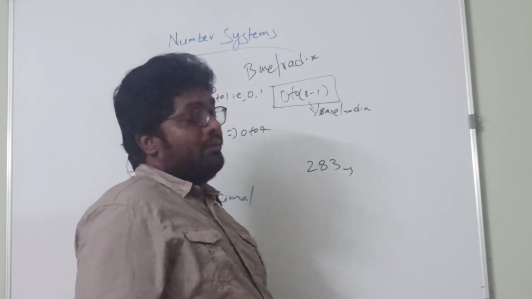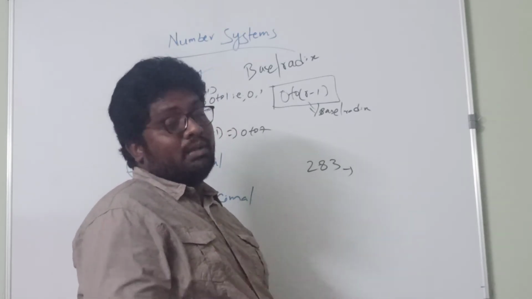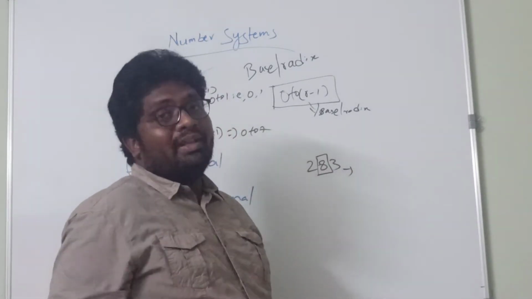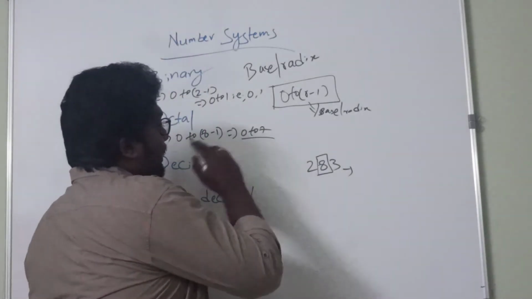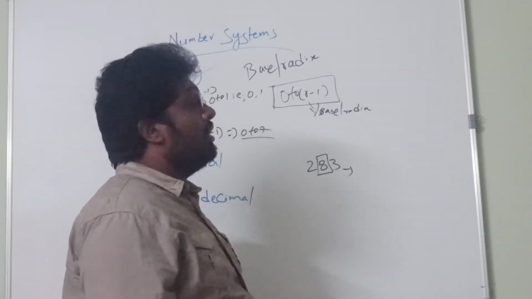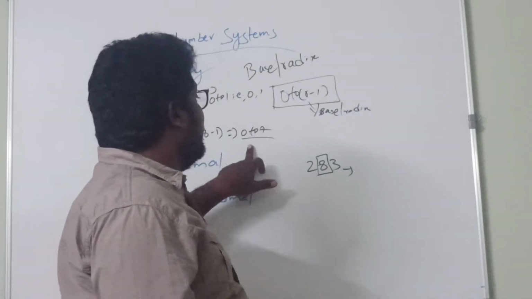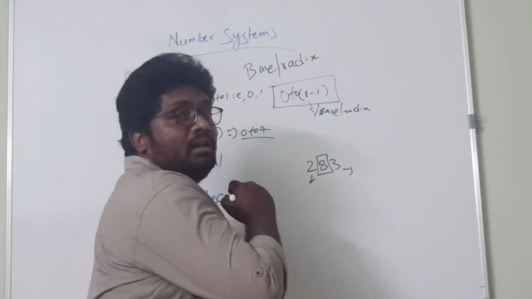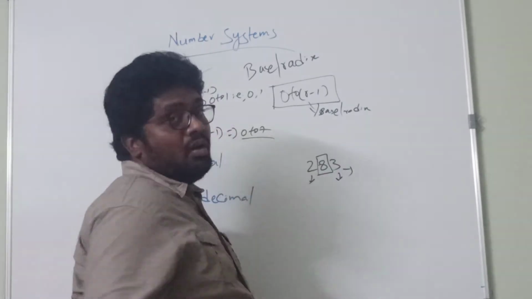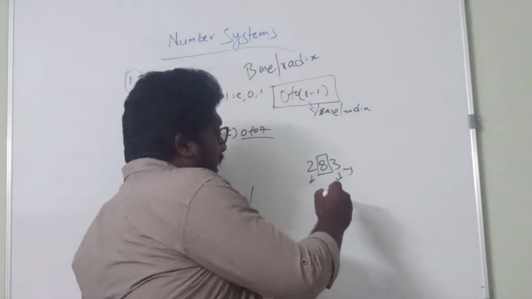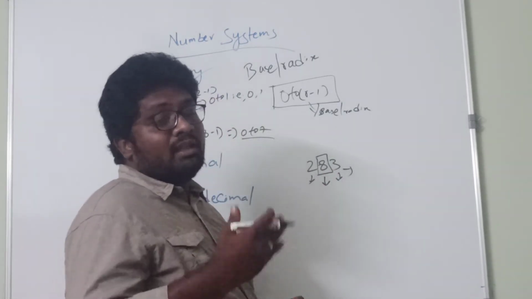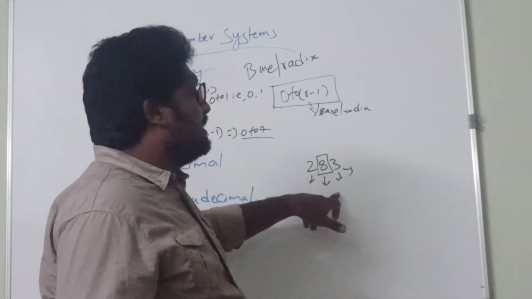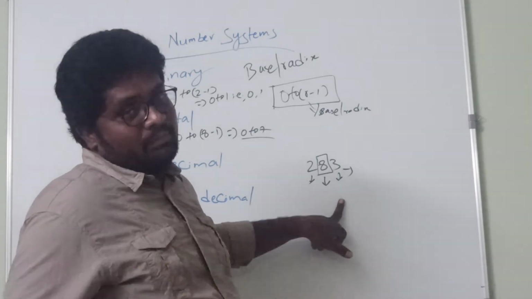We cannot say that this number is an octal number, because the digit present here is 8, which is out of the range of 0 to 7, as we are already familiar that the octal number system consists of only the digits from 0 to 7. 2 belongs to an octal number system, 3 also belongs to octal digits, but 8 is greater than 7. So this is not in the range of 0 to 7, and this number does not belong to an octal number system.